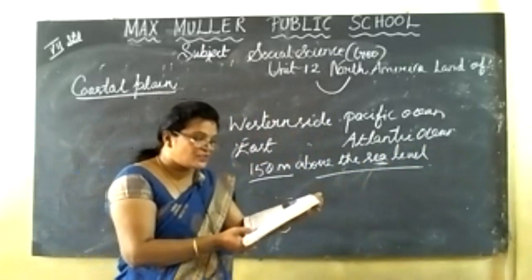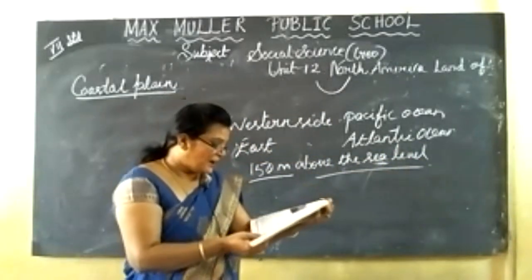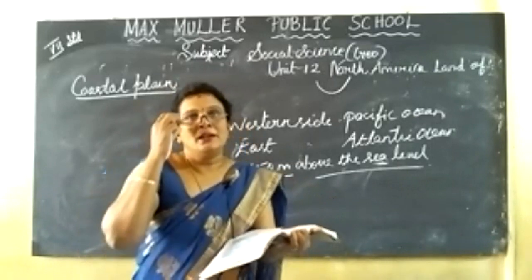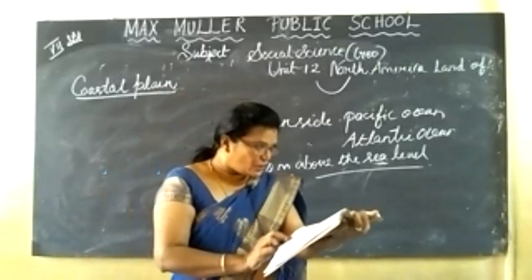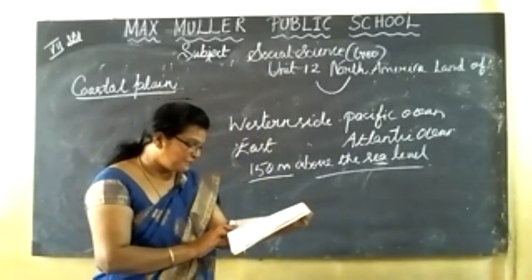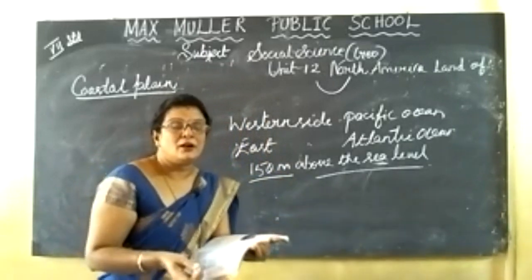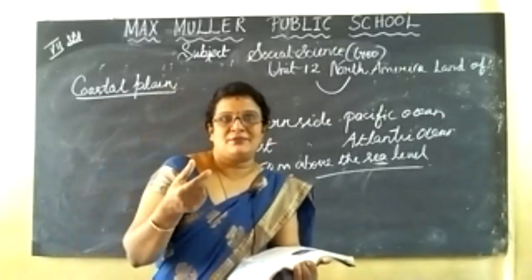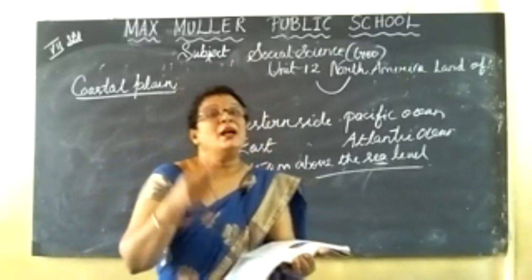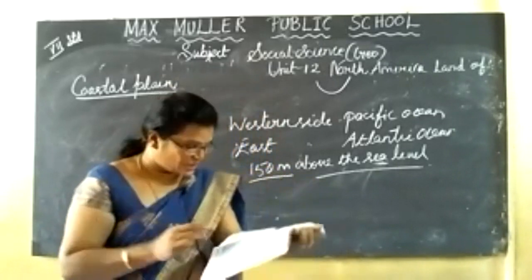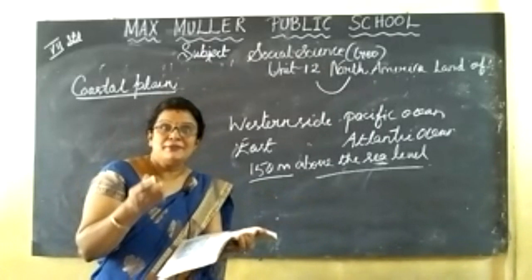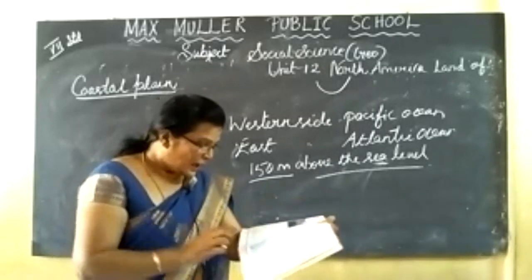Okay, on the lower side there is no water, the Isthmus of Panama. The land has sandy soil which is not suitable for agriculture. Swamps and marshes are abundant. What is the meaning of marshes? In the rivers of that place we can find many stones. Swamps and marshes are not suitable for agriculture.